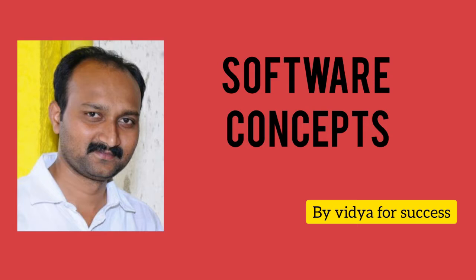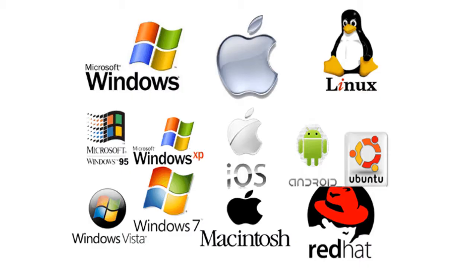Dear students, in this video let us study the concept of operating system. So what is operating system? Here I have considered a few examples: Microsoft Windows, Macintosh, that is Apple, followed by Linux, Ubuntu, Android, Windows Vista, Windows Server, Windows XP, similarly Red Hat Linux. So there are too many different types of operating systems available in the market.